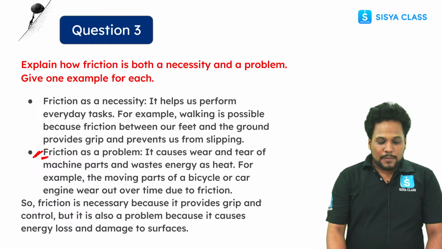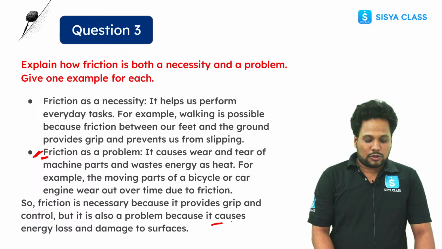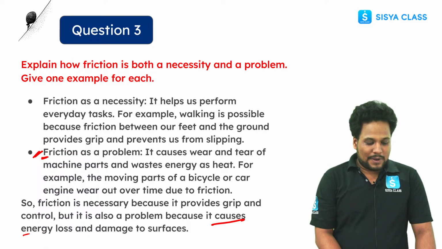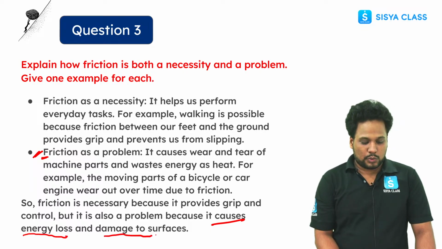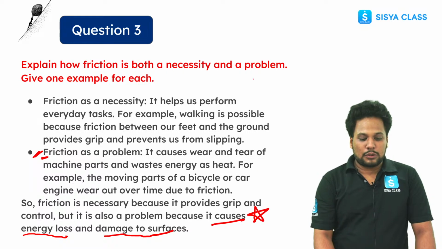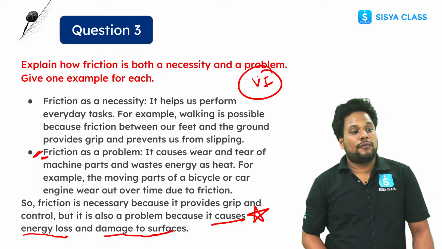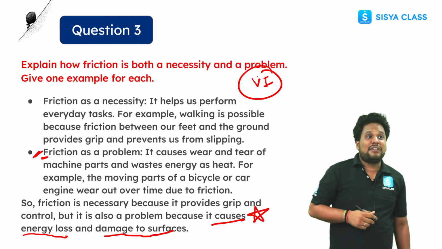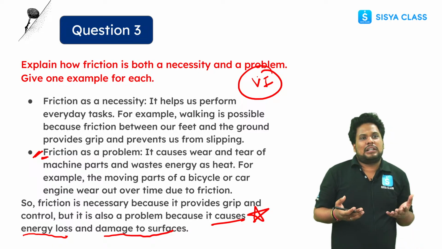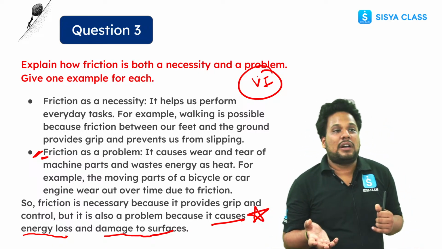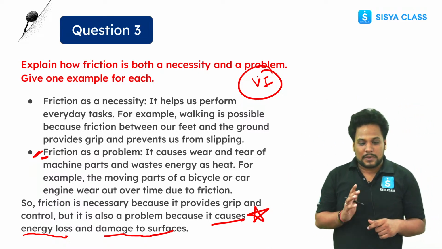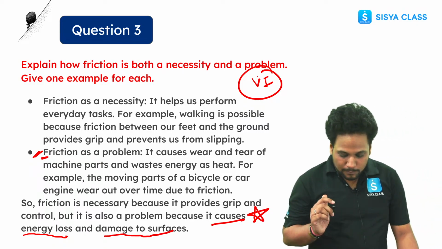Okay. So remember this thing, that it is a problem because it causes energy loss and damage to the surface. This is very important. It is a very important question from the exam point of view. They can ask it like this also: why is friction a friend and why is it a foe? So remember this. It's a very important question for your exam.